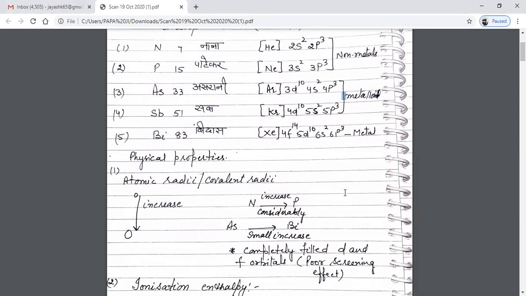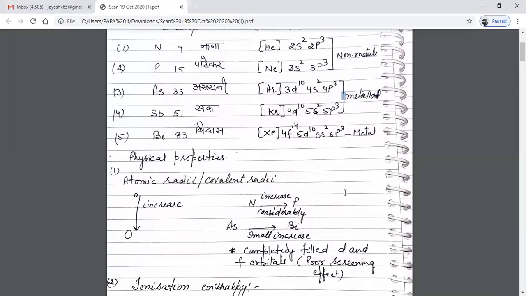The increase in the atomic radii from nitrogen to phosphorus is considerable, whereas arsenic to bismuth, even though there is an increase in the size, but the increase is small. What is the reason? It's due to the intervening d and f electrons, which show poor shielding effect.